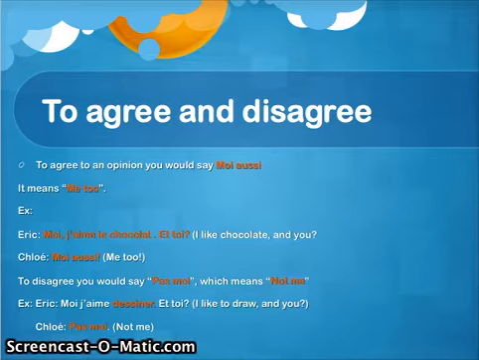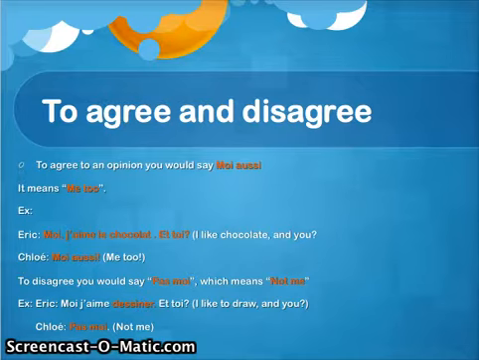However, when you want to disagree about a like, someone's like, you would say, pas moi. Okay? And pas moi means not me. For example, Eric says, moi j'aime dessiner. Et toi? It means I like to draw. And you? Chloé says, pas moi. Pas moi means not me.